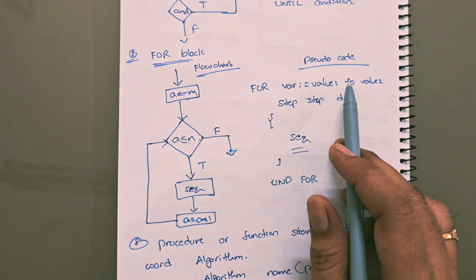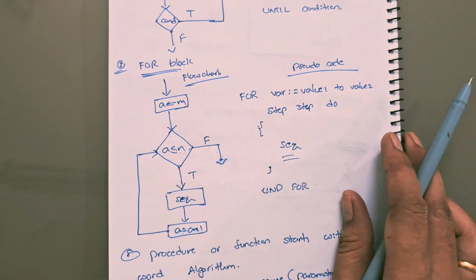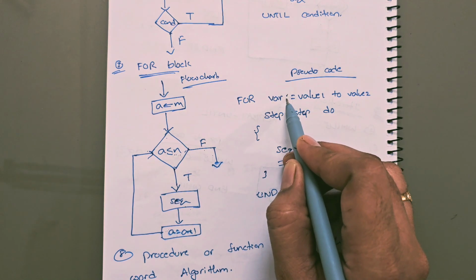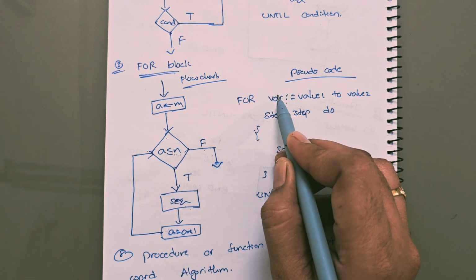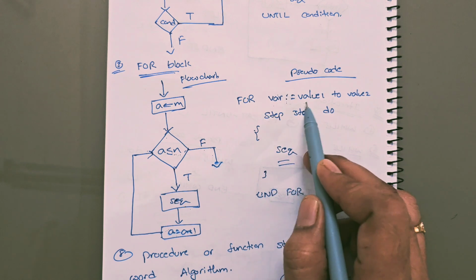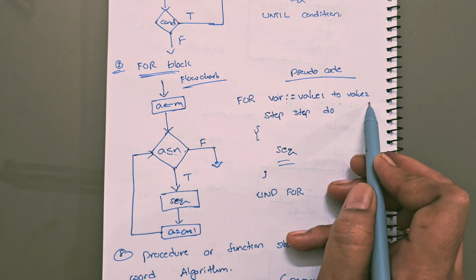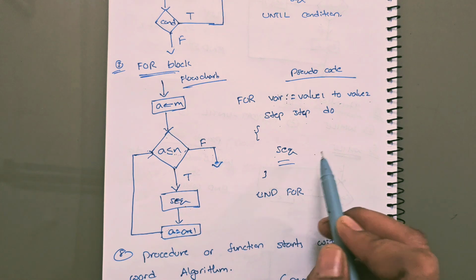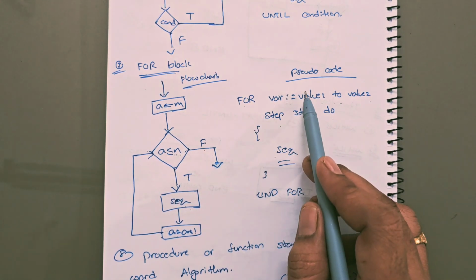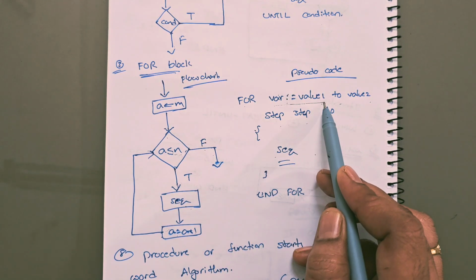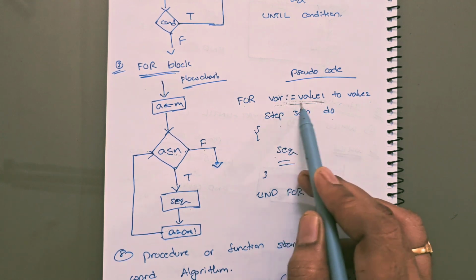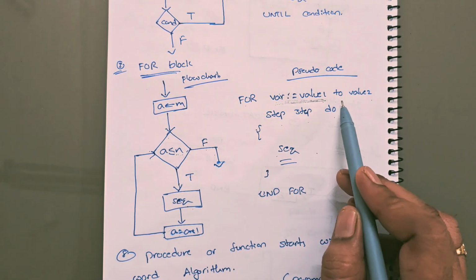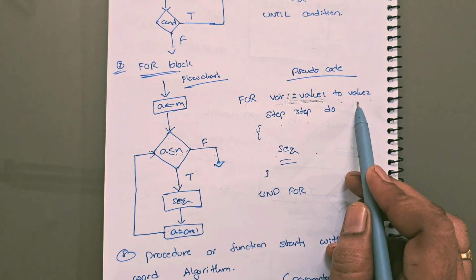What is the pseudocode for this for loop? For variable is equal to variable. We have already seen how to initialize values to the variables, right? For variable is equal to value 1 to value 2, step, and sequence of statements. So first, this is the initialization, and this is the condition also, and to value 1 to value 2.